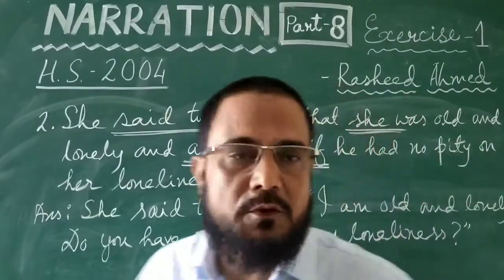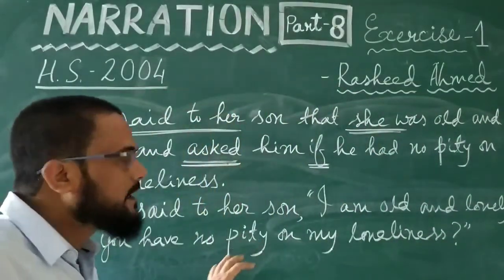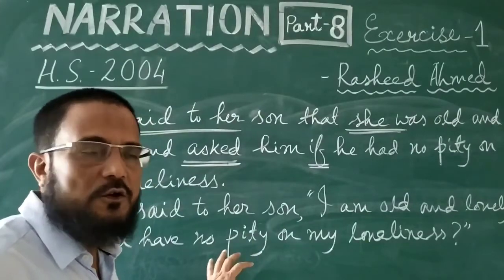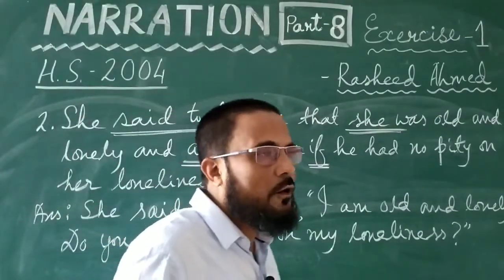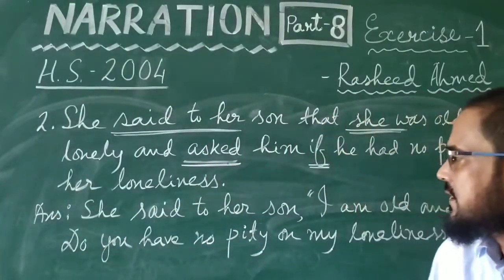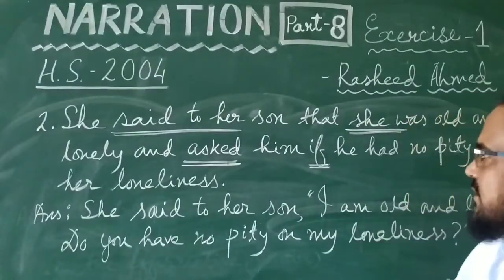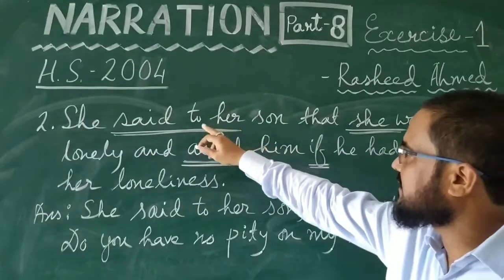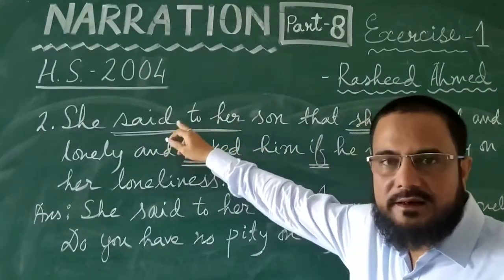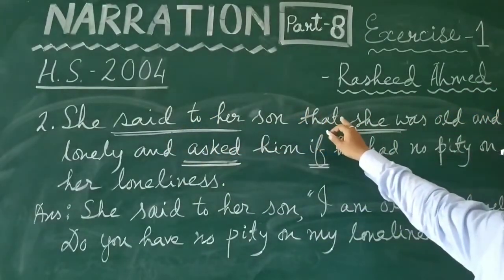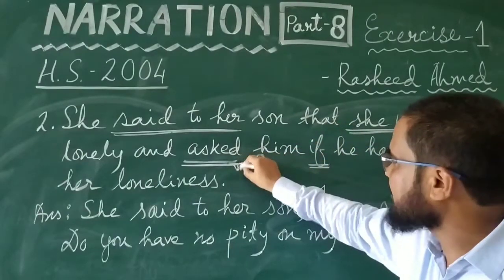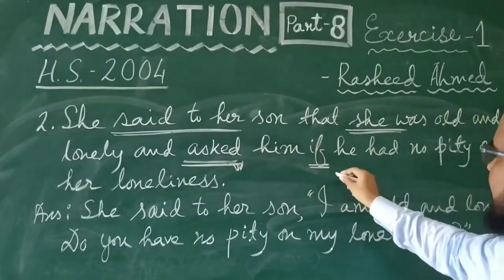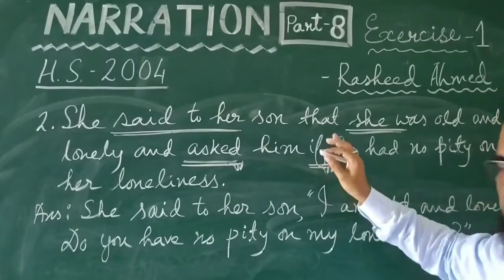We could also have told it in this way. Don't you have any pity on my loneliness? Or do you have no pity on my loneliness? So the two sentences will be very well identified here. Seeing the first reporting verb said, it means that this coming part is assertive. Then we found asked, it means the next part is interrogative. If is there, it means it is a yes no type question.